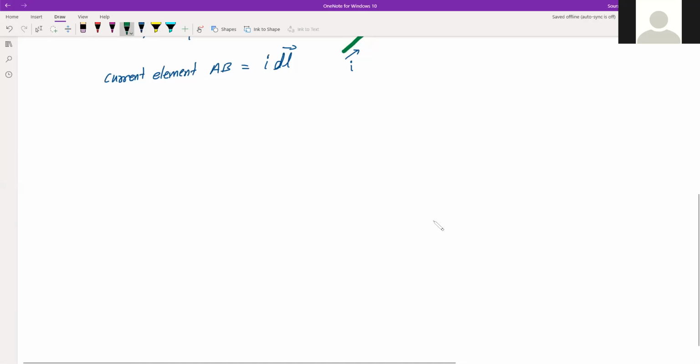Now suppose this is that current carrying conductor. So we have understood what is current element, and this is the current element of length dl, and there is a current flowing in this direction, that is from down to up, that is current I.